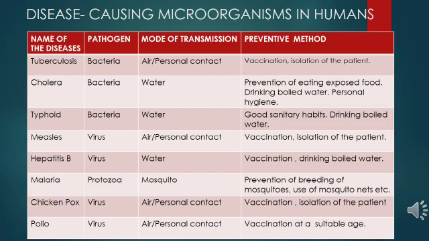Chickenpox is caused by a virus. Polio is caused by a virus. Transmission for both is air and personal contact. Vaccination is the preventive measure for both, along with isolation of the patient in chickenpox, and vaccination for polio at a suitable age. These diseases discussed above are caused in humans by microbes.